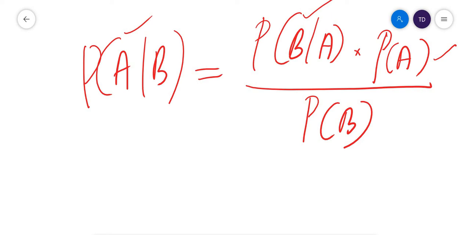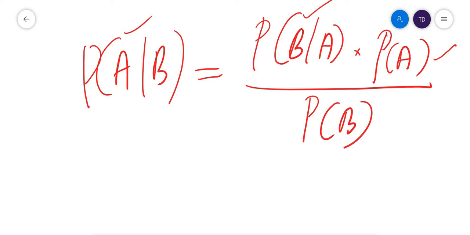The theorem is naive because this assumption is almost never true, since the features are not actually independent. That's why it is called naive Bayes. Now I will get into the math behind this algorithm.